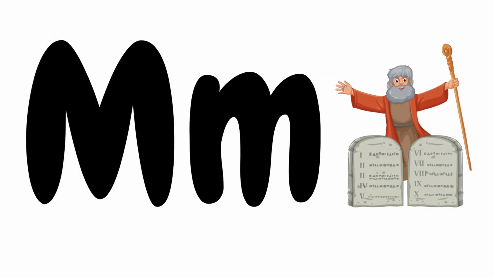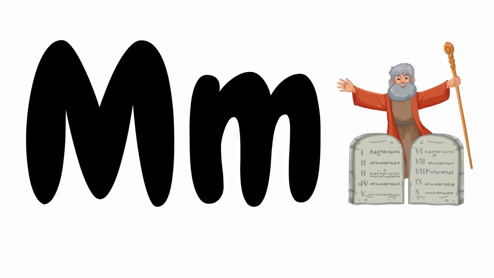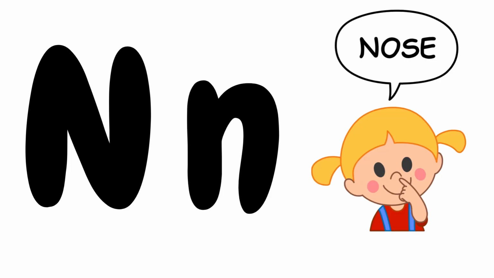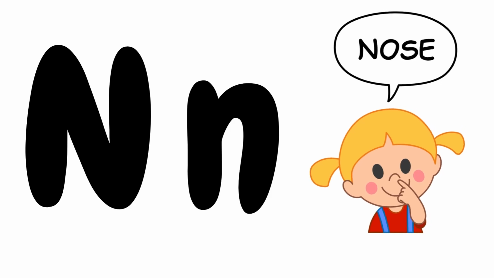Big M, small m. M is for Moses. Moses. Big N, small n. N is for nose. Nose. Big O, small o. O is for octopus.